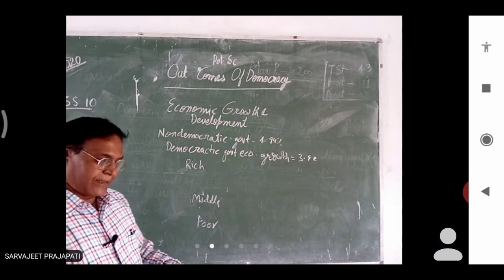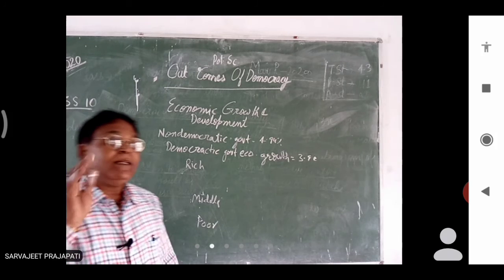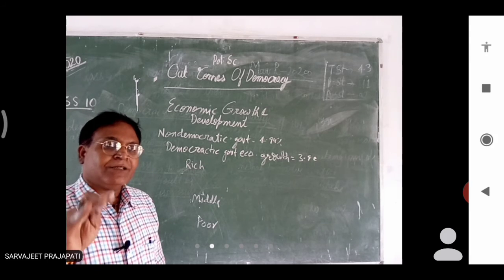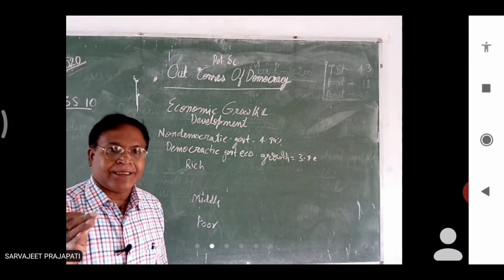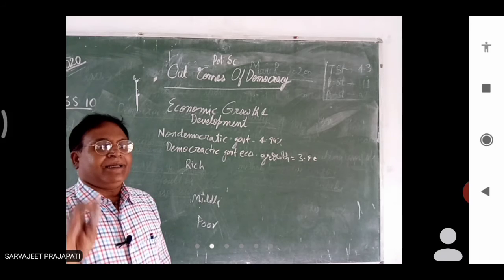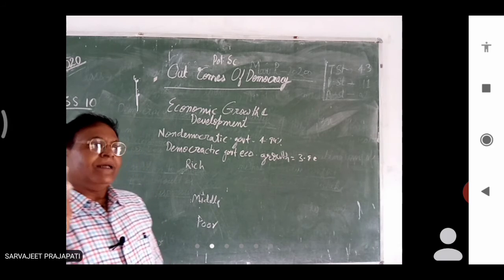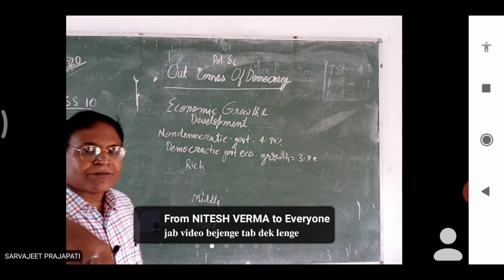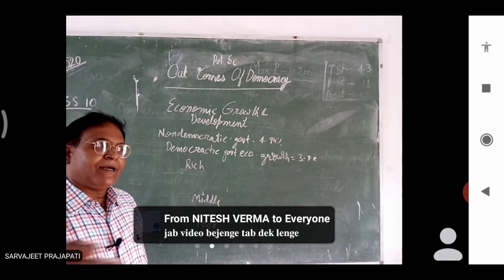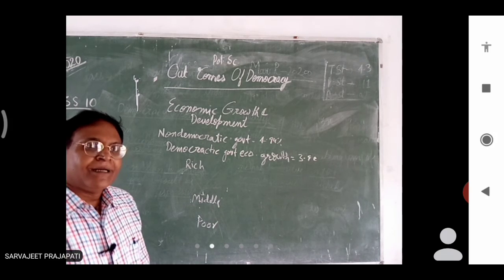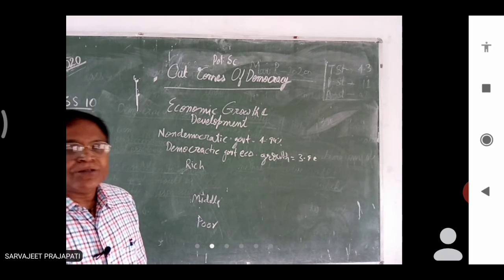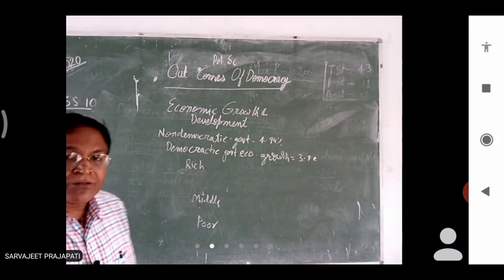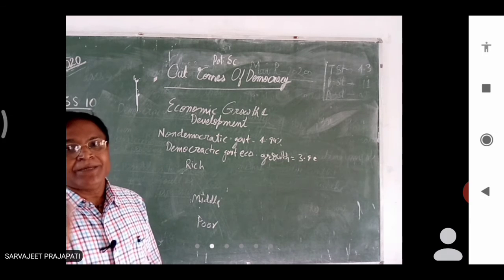And once again, we consider economic growth and development, and reduction of inequality and poverty, right? There is a lot of inequality in democratic government due to the caste system, due to various religions, various languages. There is inequality in economic growth. Everybody is not equal, because the rich have their own society and community, the middle class have a middle class community, and the poor have a poor community. So there is always a problem of inequality. How should we reduce this inequality?